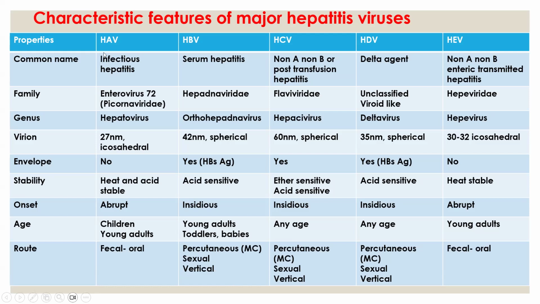And hepatitis A, C, D, E are RNA viruses, and hepatitis B is the DNA virus. So hepatitis B virus belongs to the family Hepadnaviridae. So you can easily remember Hepa-DNA-viridae, Hepadnaviridae.